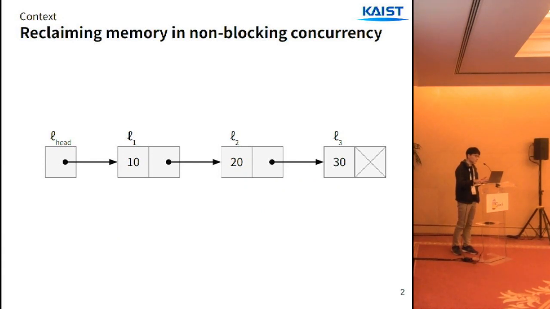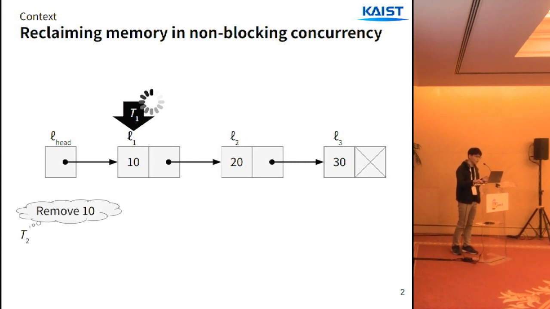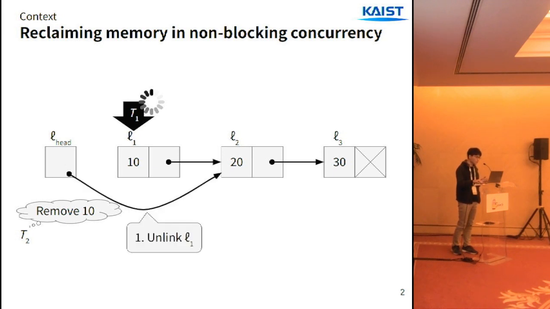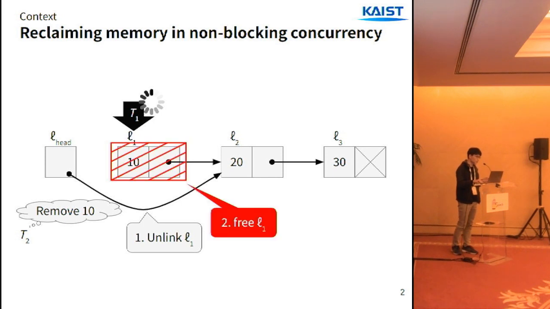So before we get into our work, let's warm up with an example that shows the problem of memory reclamation in non-blocking concurrency. Let's consider a linked list like this. It has the head node at location L head and data nodes at L1, L2, and L3. Suppose the first thread, T1, wants to read the data from L1, but the scheduler stops T1 and runs the second thread, who wants to remove 10.